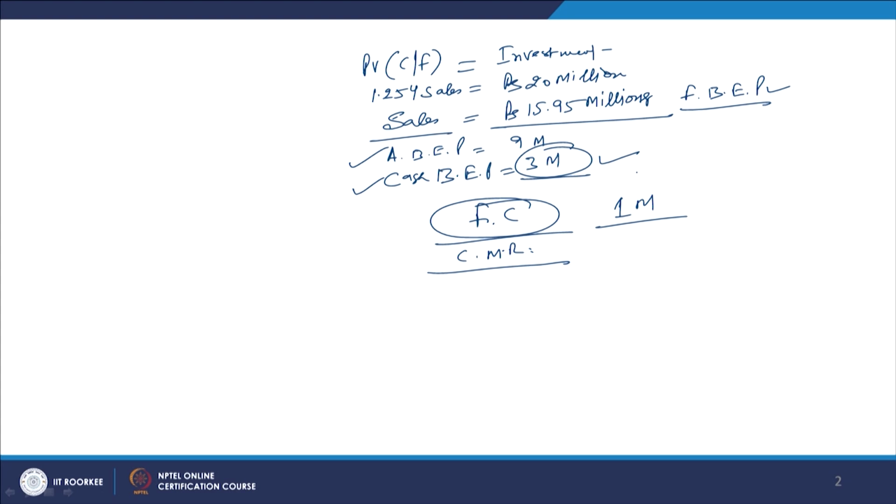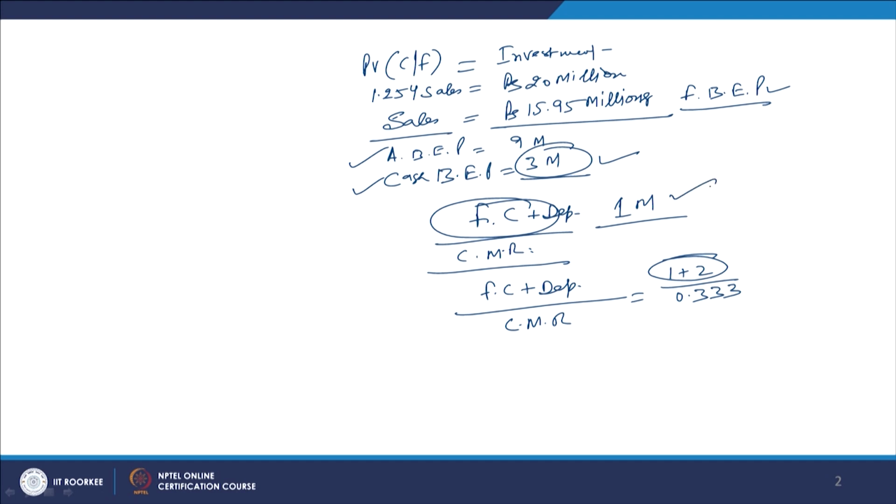So, because of this reason we were able to reach the cash break even point by attaining the level of sales that is equal to 3 million. But when we added one more thing, which is called depreciation, it became something like this: fixed cost plus depreciation, this became the accounting break even point, and the contribution margin ratio remained the same. So, when we have to recover this, it means your fixed cost level went up by 2 more times. So, it became a total of 3 times this level.